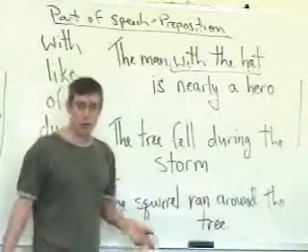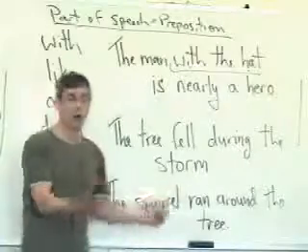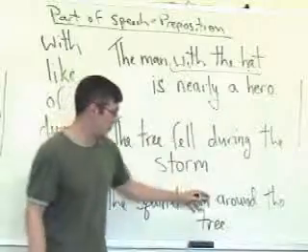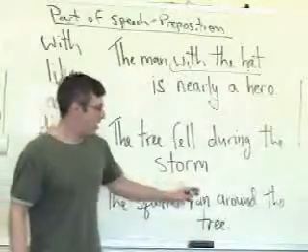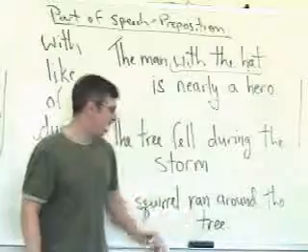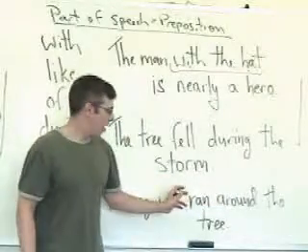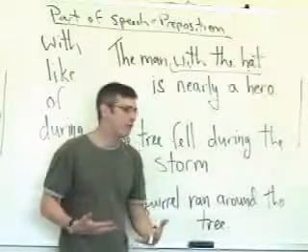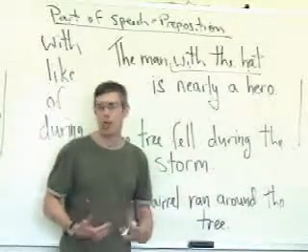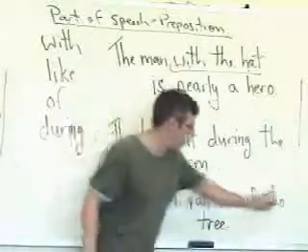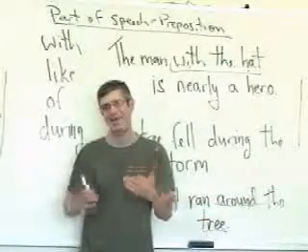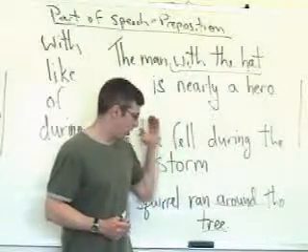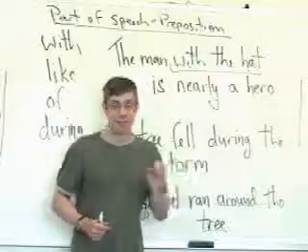Okay, and I'll just throw you a bone now. Here it is, the squirrel ran around the tree. And there it is. We've already gone over something like this. Around the tree. Around is the preposition. Tree is the object. It's modifying the verb ran. It's answering the question where. Where did it run? Around the tree. Things that answer the question where are adverbs. So this three-word prepositional phrase is functioning as if it were an adverb modifying the verb ran. And that's the preposition.